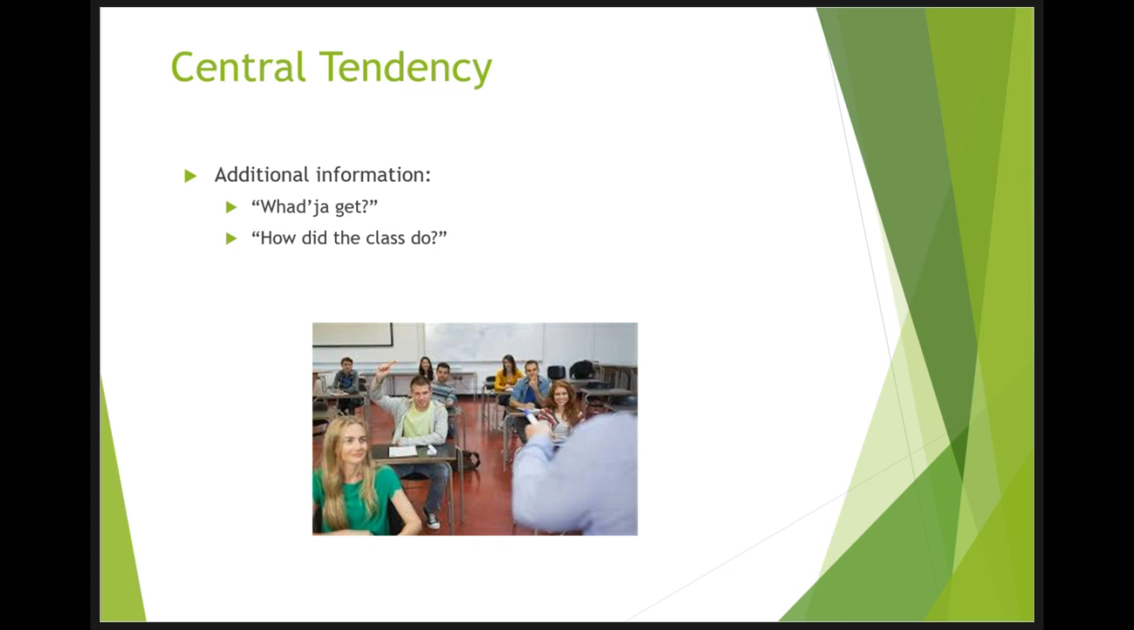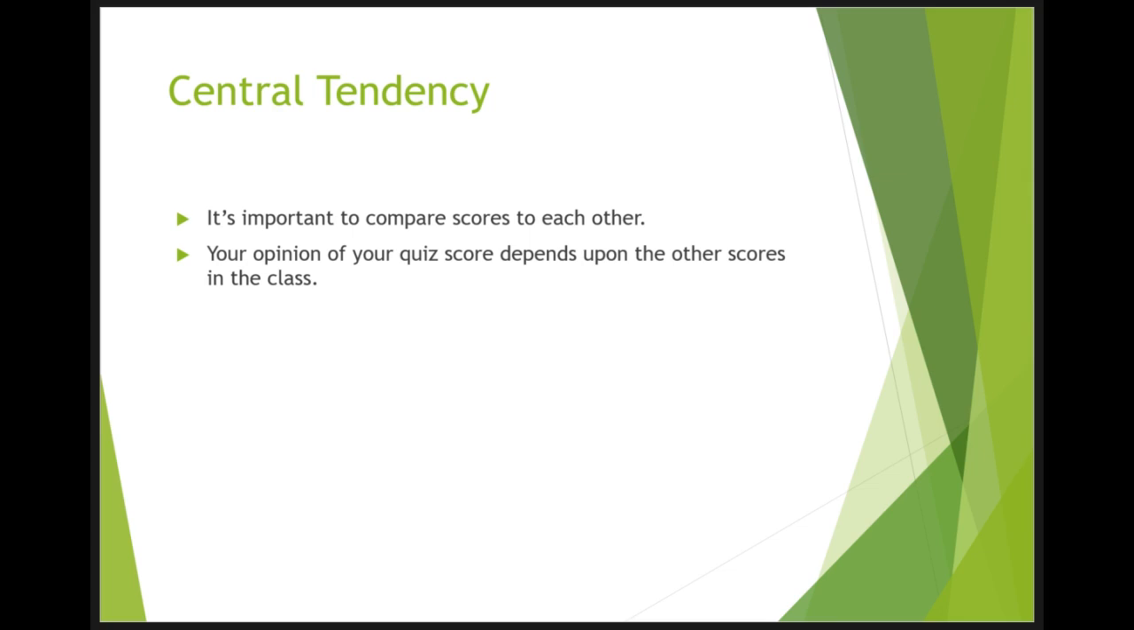If you're like most students, you will immediately ask your neighbors, "What'd you get?" Then ask the instructor, "How did the class do?" In other words, the additional information you want is how your quiz score compares to the other students' scores. You therefore intuitively understand the importance of comparing your score to the class distribution of scores. Should your score of 3 turn out to be among the higher grades, then you'll be pleased after all. On the other hand, if 3 is among the lower scores in the class, you won't be quite so happy.